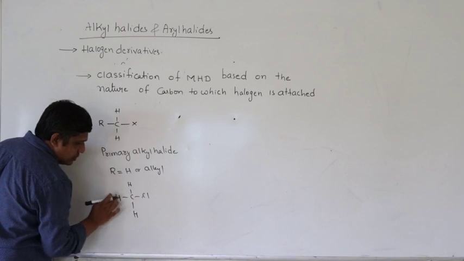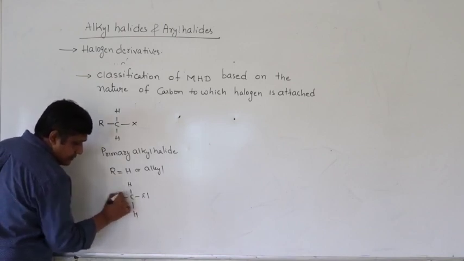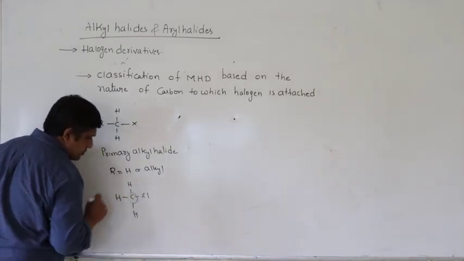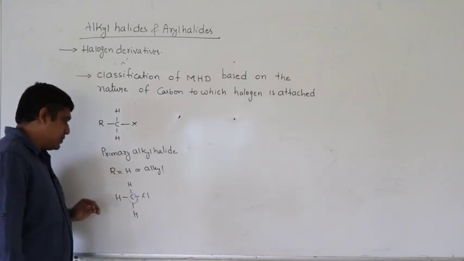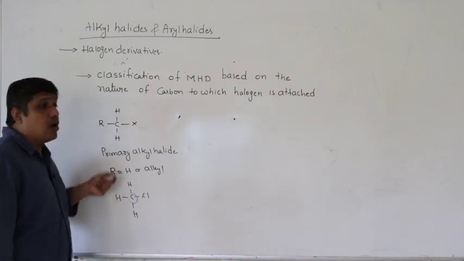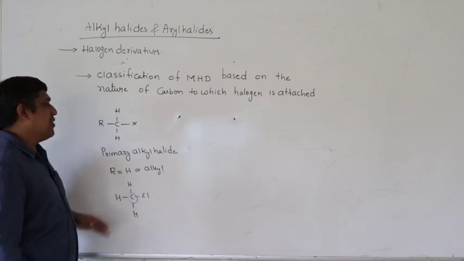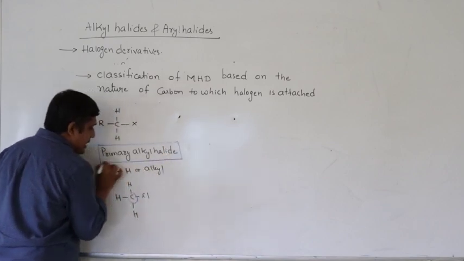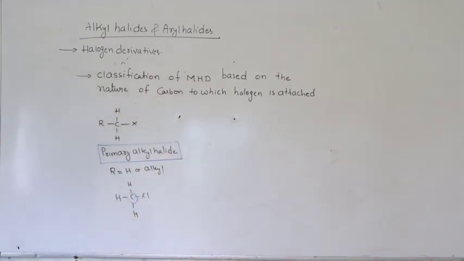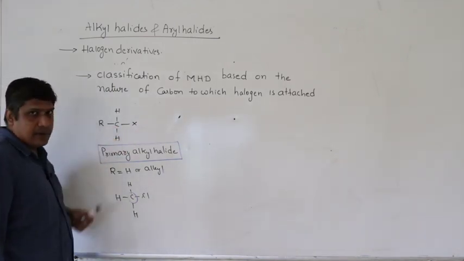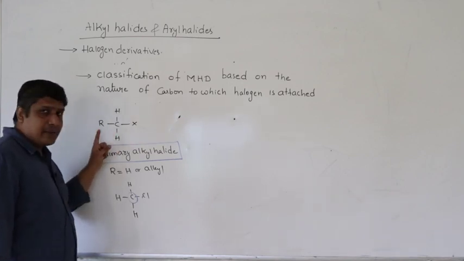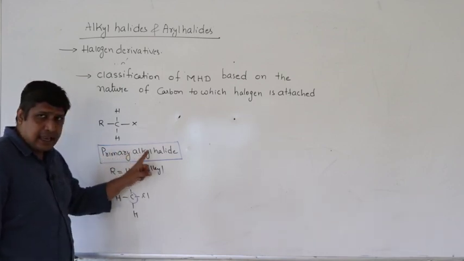Now this carbon is bonded to 3 other hydrogens, therefore this carbon is a primary carbon. If halogen is attached to a carbon which is bonded to one carbon or no other carbon, such halogen derivatives we call primary alkyl halides. So what are primary alkyl halides? Compounds in which halogen is attached to a carbon which is bonded to one other carbon atom or none.